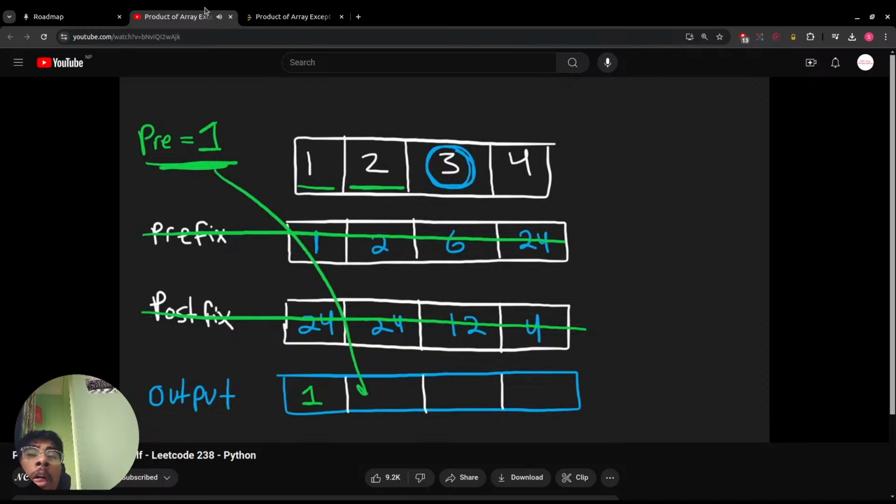We're going to take that and then put it in the output. So 1 is going to be here. And then we're going to take the value that we just reached, multiply it by the prefix. So now the prefix is going to be a 2. So now we're going to be at the third position.